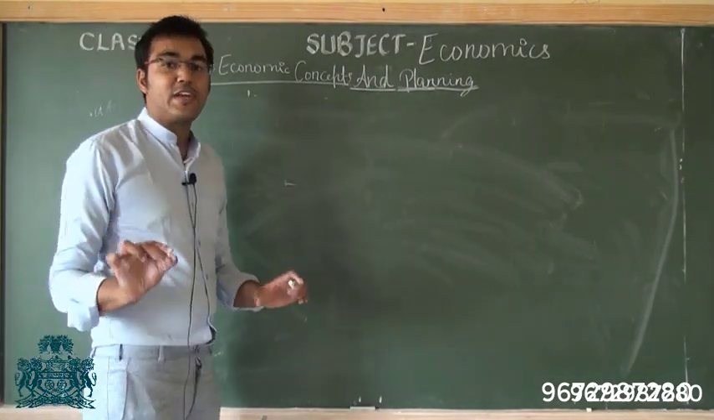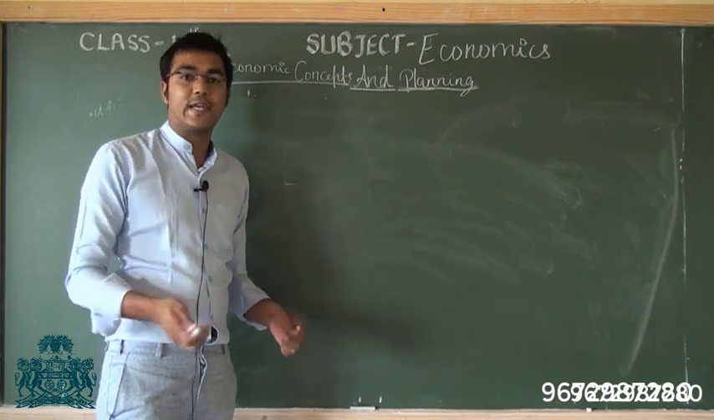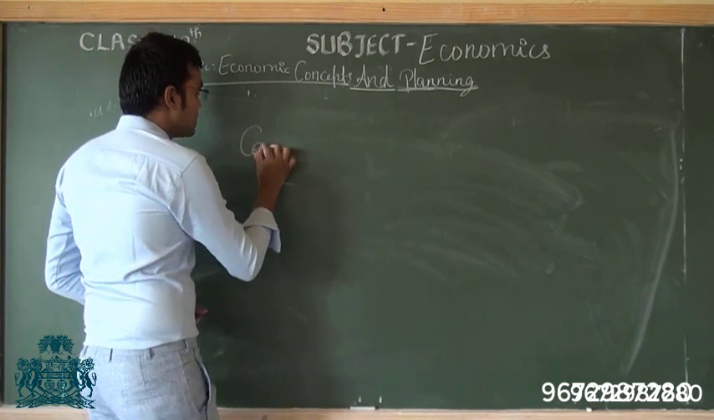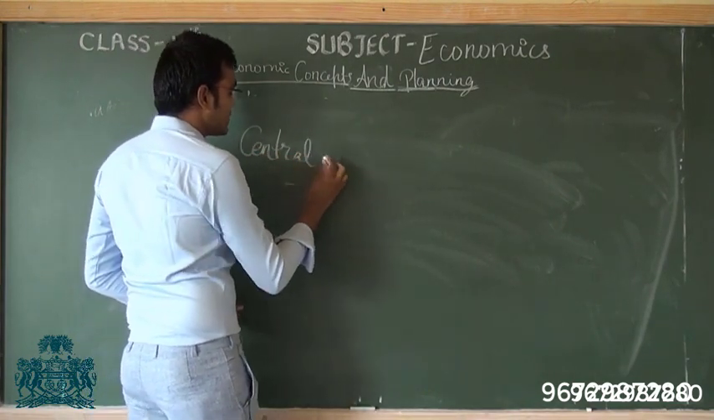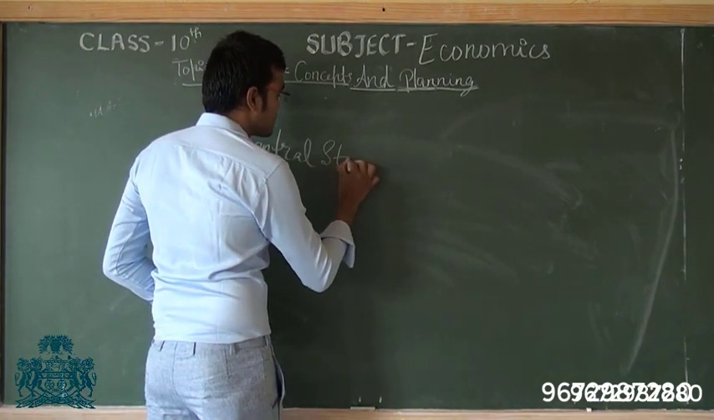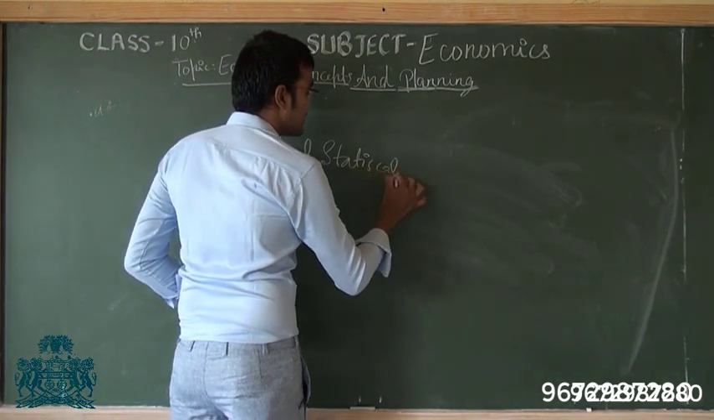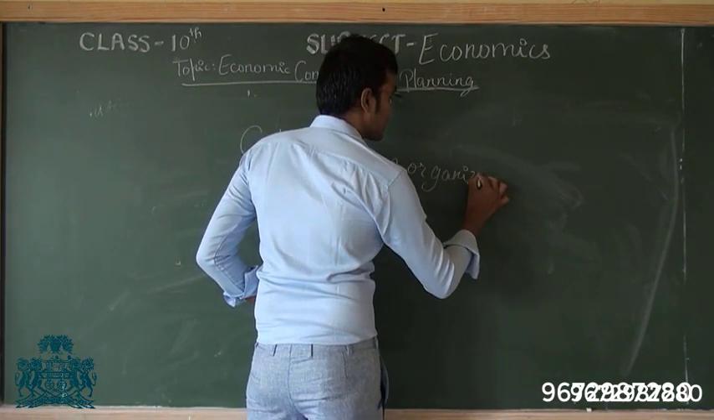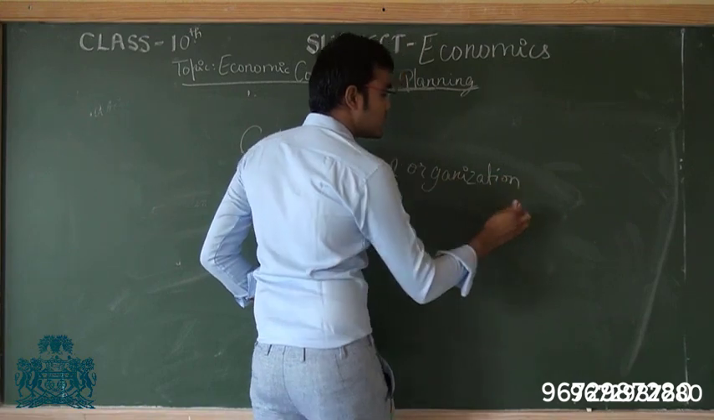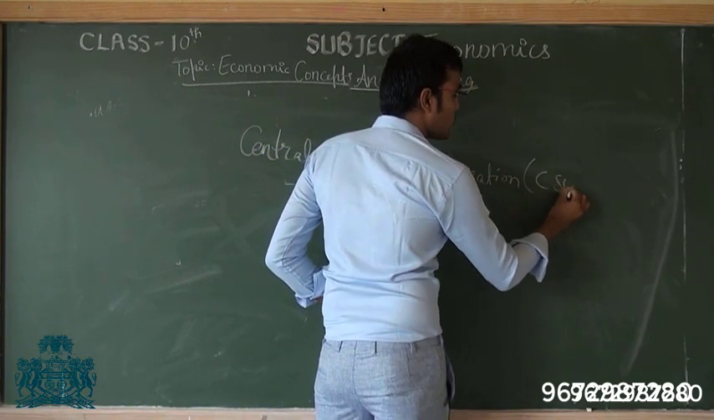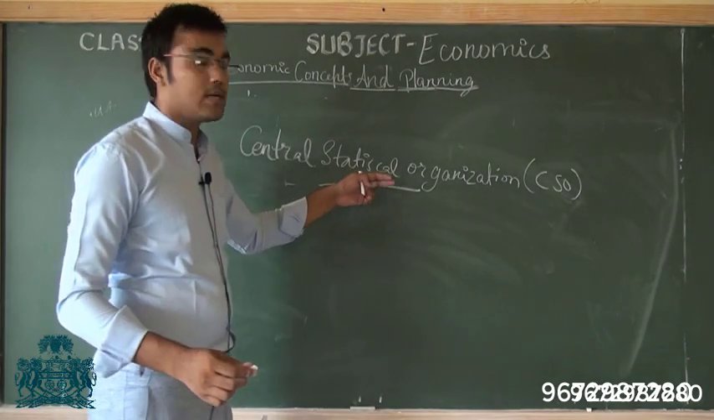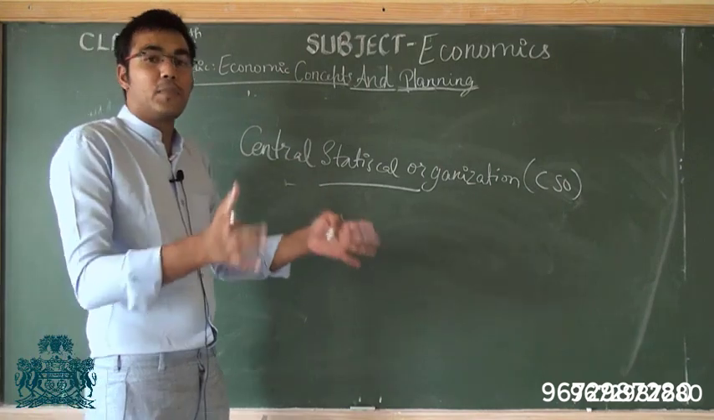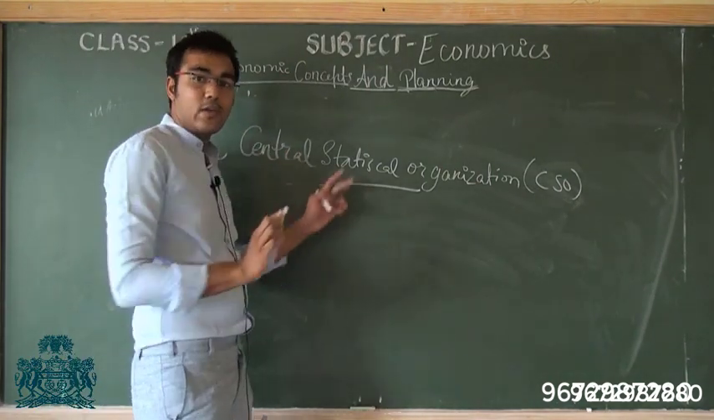And in case of India, the per capita income was first calculated by Dadabhai Naoroji, and later on the Central Statistical Organization, which is under the Ministry of Statistics. The Central Statistical Organization is also known as CSO. This institution publishes the data regarding national income and per capita income. So this tells us what is the per capita income of India. This organization calculates per capita income.